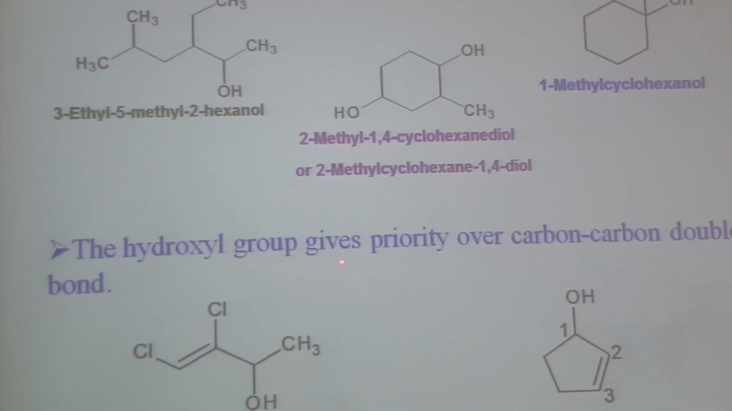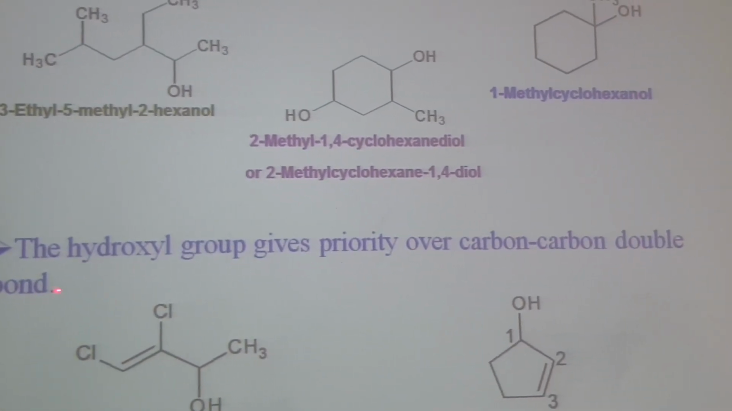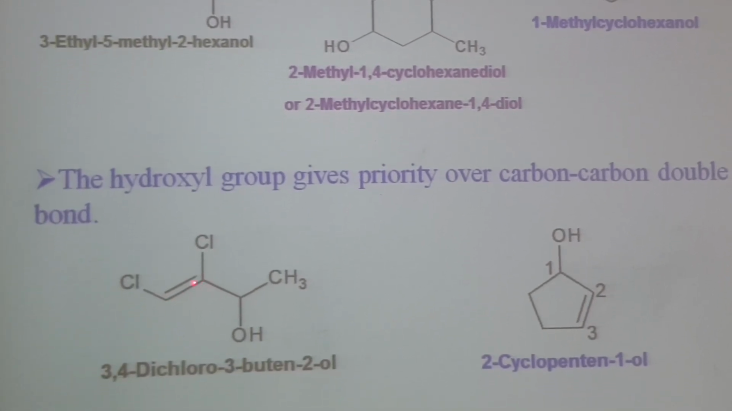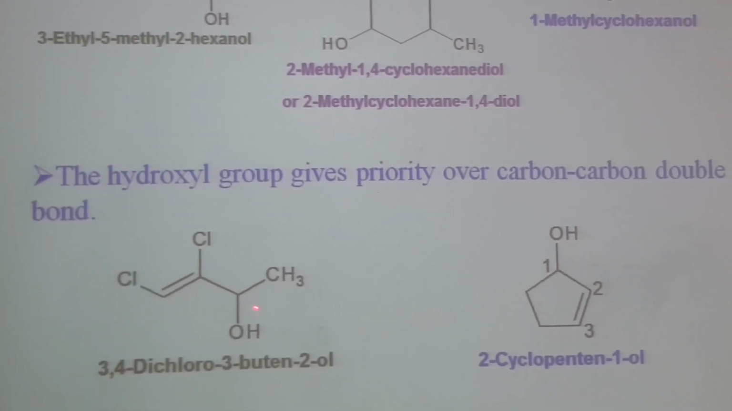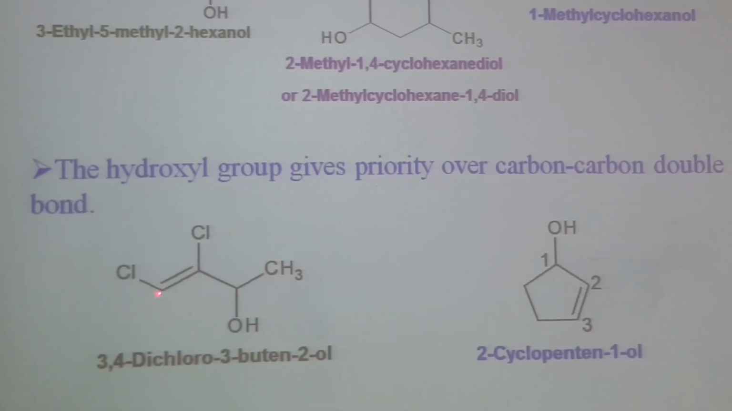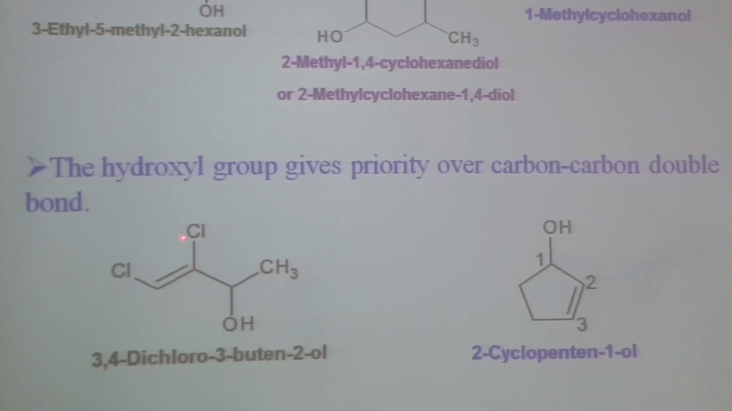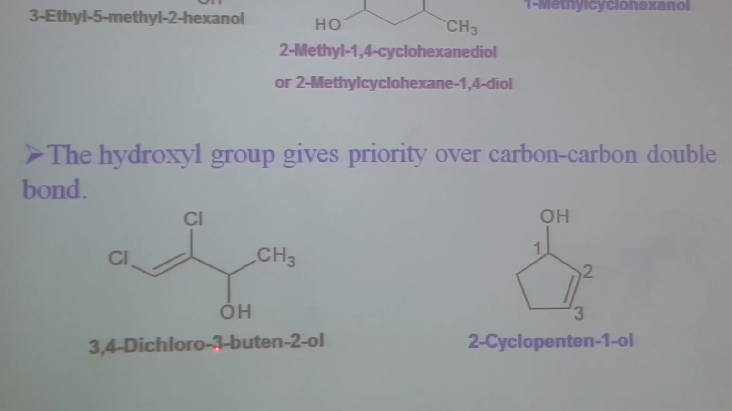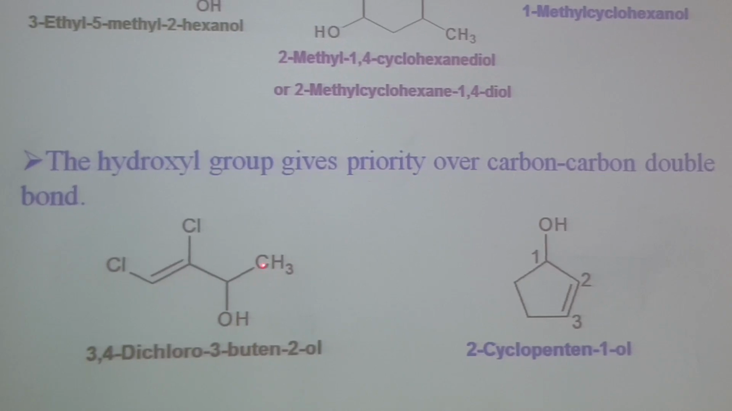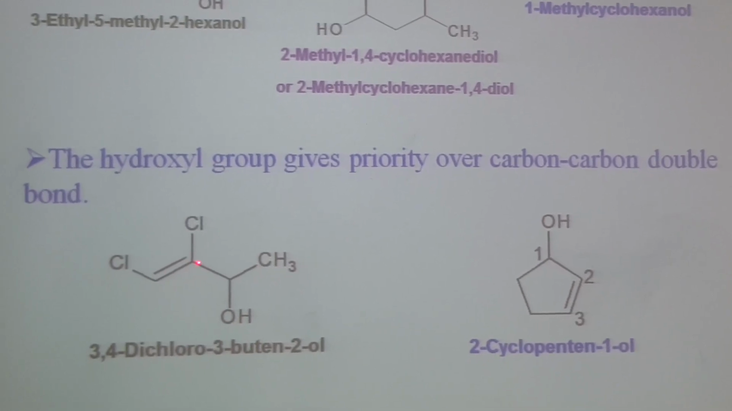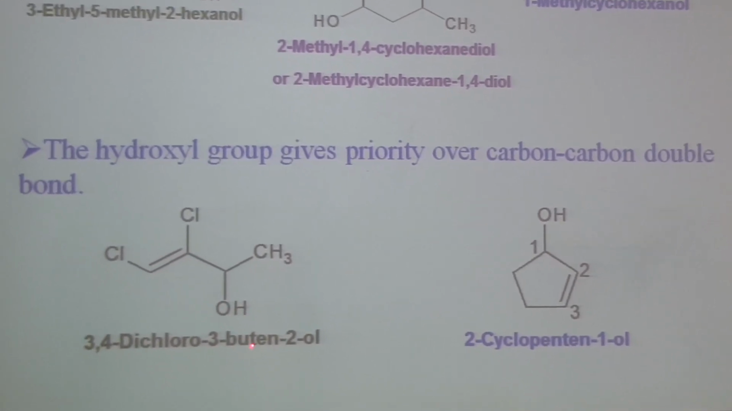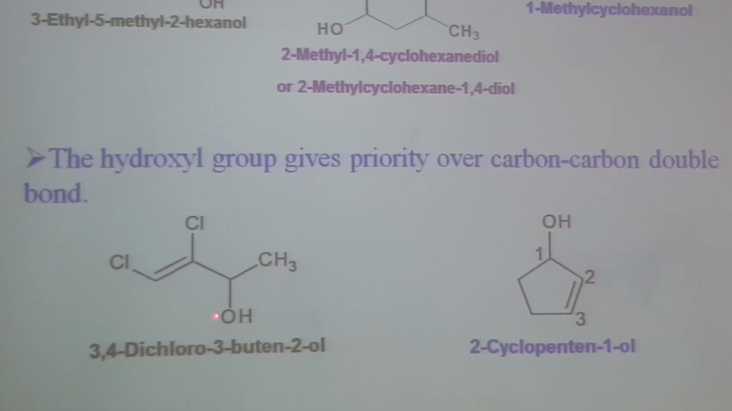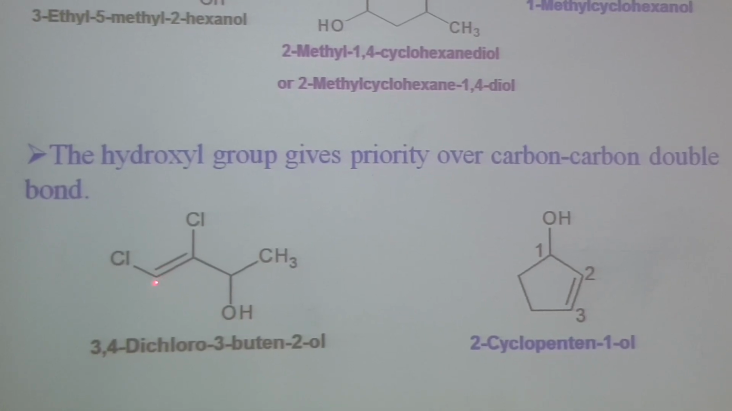The hydroxyl group gets priority over the carbon-carbon double bond. This is important. Here we have a carbon-carbon double bond, 1, 2, but we give priority to this hydroxyl group. So 1, 2, 3, 4. The name of this molecule: here we have 2 chloro groups at 3 and 4 position, so 3,4-dichloro, 3-butene. 3-butene because 4 carbon and at position 3 we have a carbon-carbon double bond. 3-butene 2-ol. The hydroxyl group is present at position 2, so the hydroxyl gets priority over the carbon-carbon double bond.